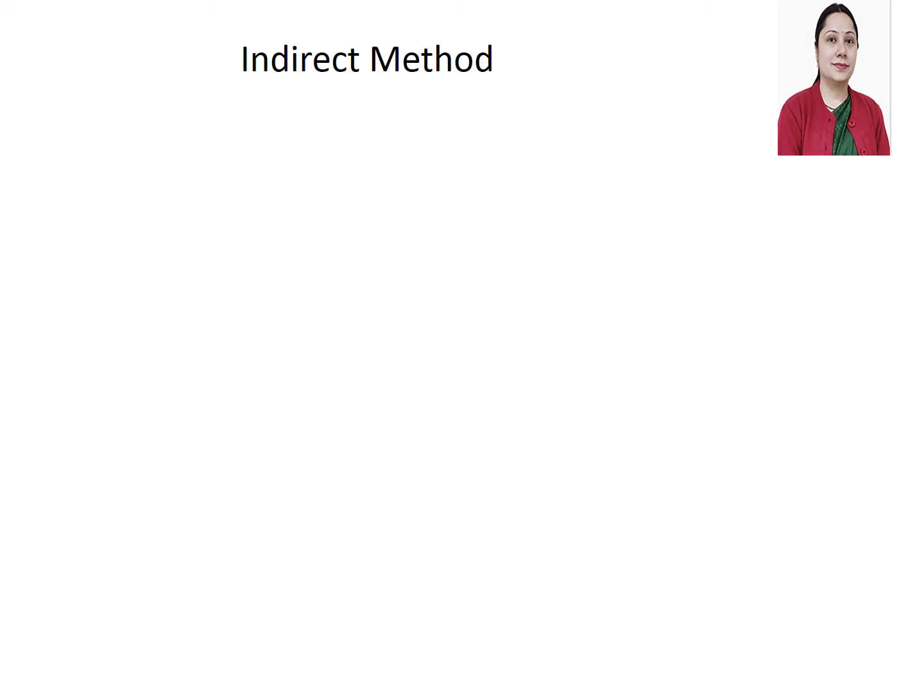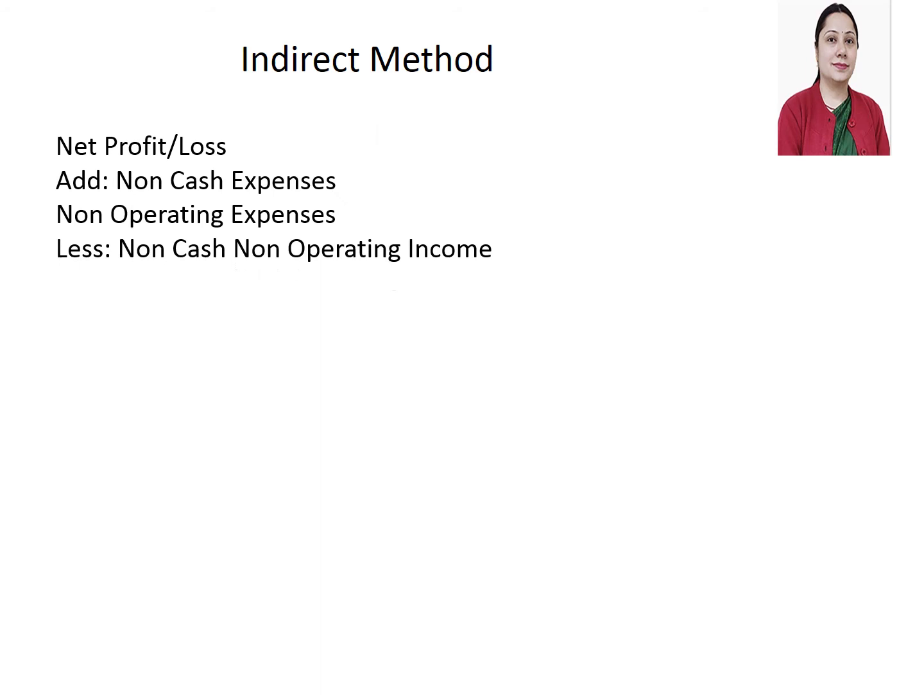Generally, indirect method is the approved method to be used for the calculation of cash flow from operating activities. It starts with the amount of net profit or net loss. Then it requires certain adjustments because P&L account is a statement that is based on accrual concept. So it includes some non-operating items as well, non-cash items as well.